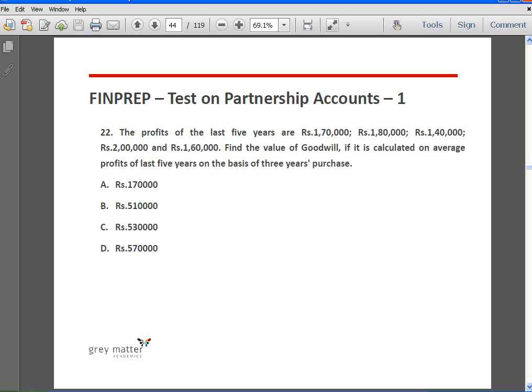Find the value of goodwill if it is calculated on average profits of last 5 years on the basis of 3 years purchase.